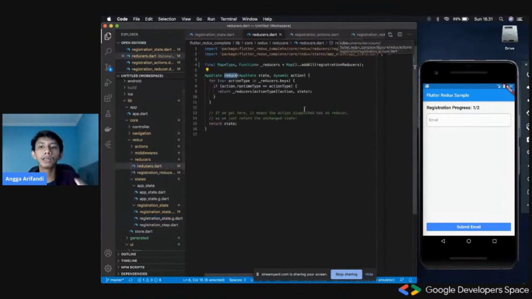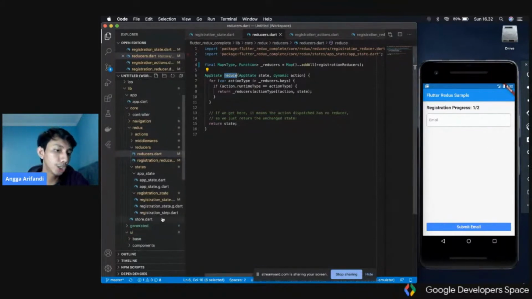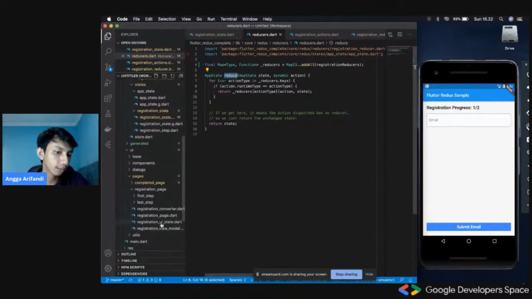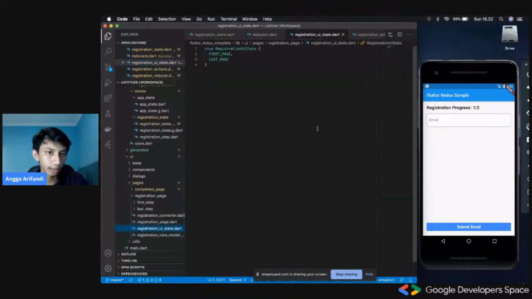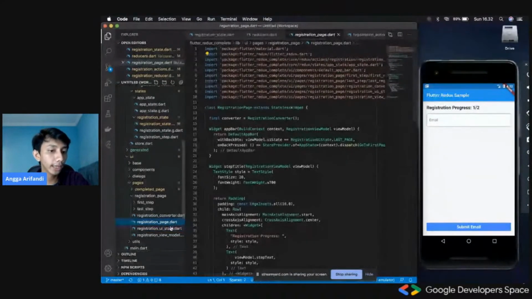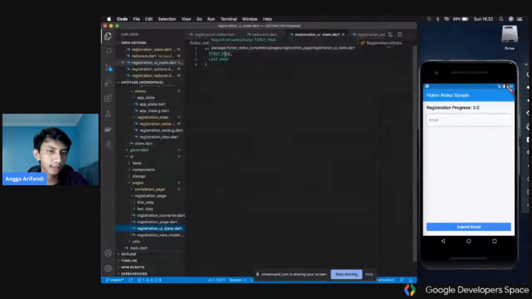The global state would stay as it is and consist of only global state, and for local state like this, we could create some additional files or objects, for example, like this registration UI state. It probably makes no sense if I do it like this, because it is basically just the same.